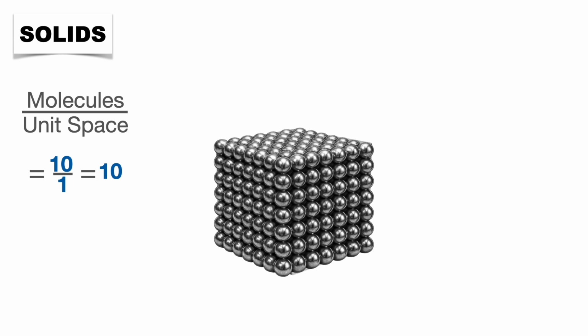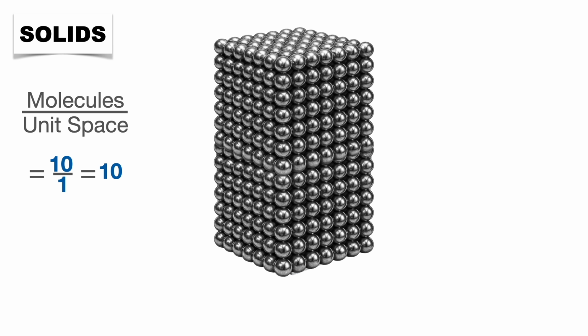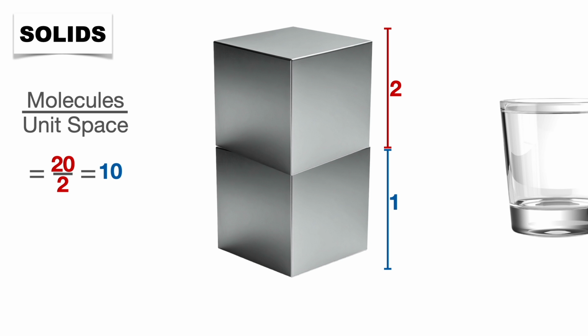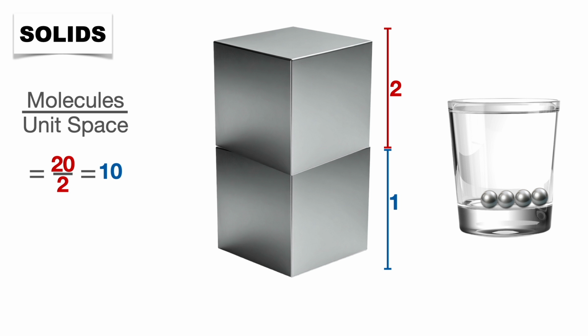Now suppose we really wanted to increase the number of metal molecules, like for instance, double it. Well, the only way to do that with solids is to add a whole other solid with the same number of molecules or atoms to it, which would indeed double the number of molecules, but it also doubles the volume, which ultimately leaves it at the same concentration as it was before. This easily makes sense for insoluble solids like metals because they don't even dissolve in solvent. Rather, they precipitate, meaning just drop to the bottom, leaving the solvent above still pure.